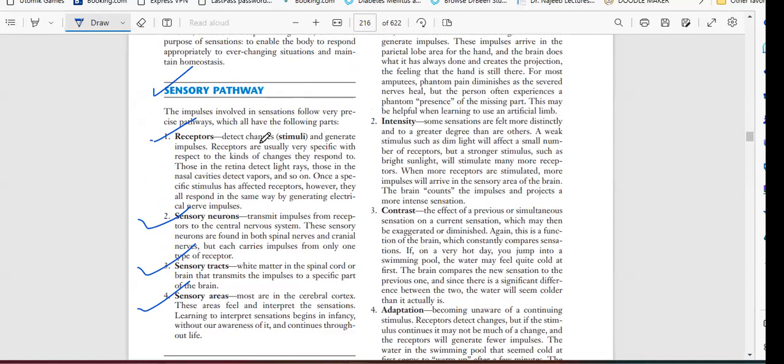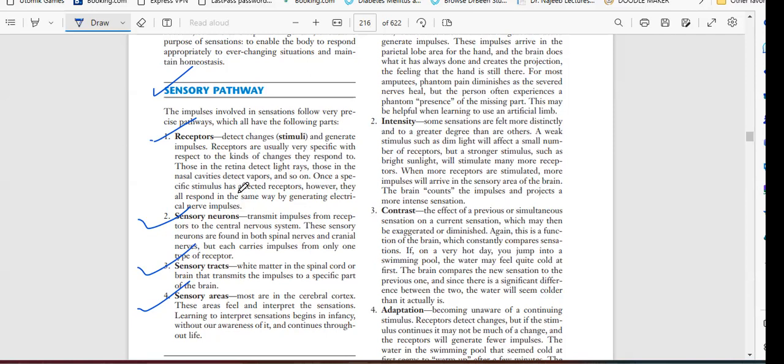Is there any generator of impulses there? Receptors are usually very specific with respect to the kinds of changes they respond to. Those in the retina detect light rays, those in the nasal cavity detect vapors, and so on. Once a specific stimulus has affected receptors, however, they respond in the same way by generating an electrical nerve impulse.